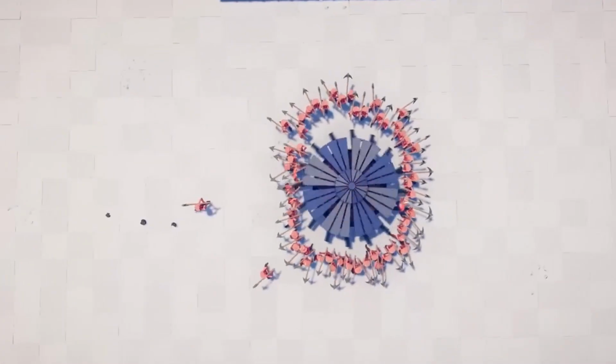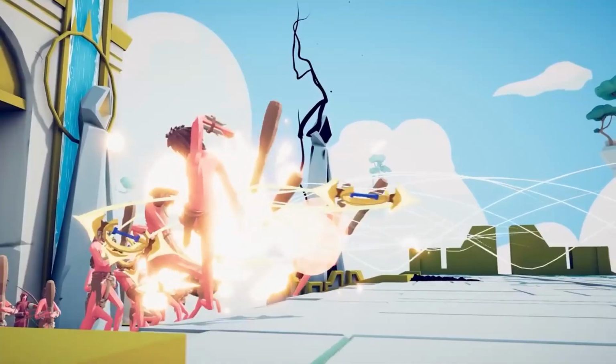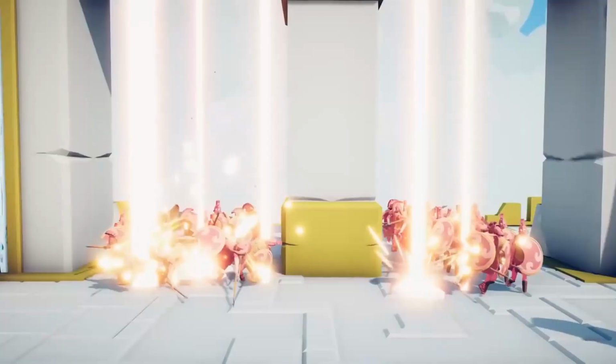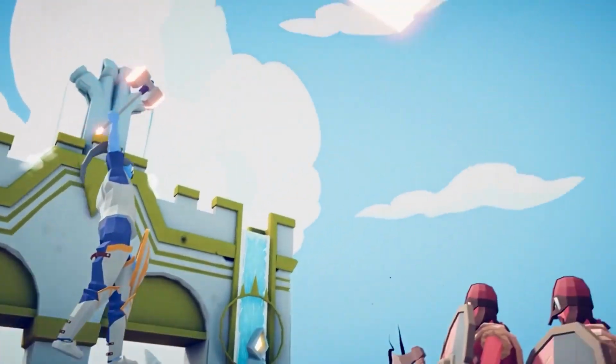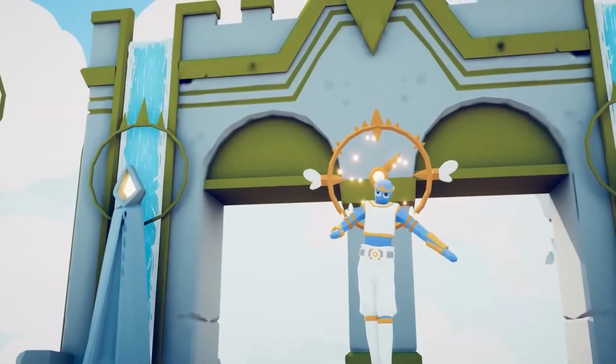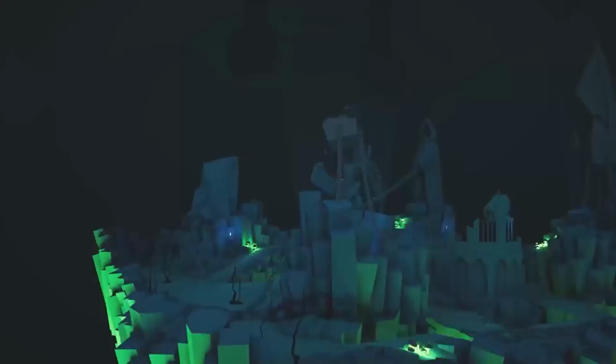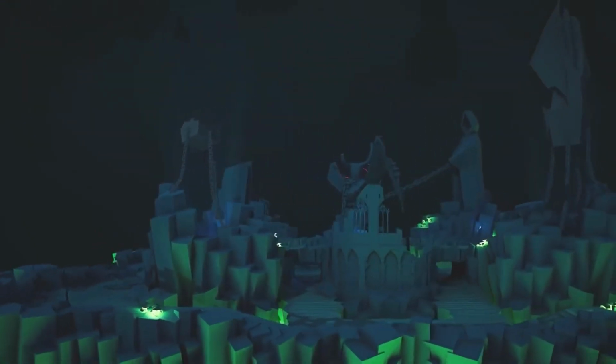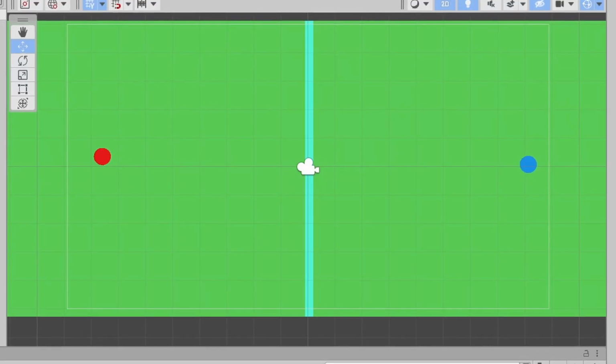It is going to be a fight simulator x a god simulator. So you have hands-on control of the fight that is going on. You are basically a god watching the fight go on. So I want to make something like that. At least that is the plan for now. Alright, let's start making the game.